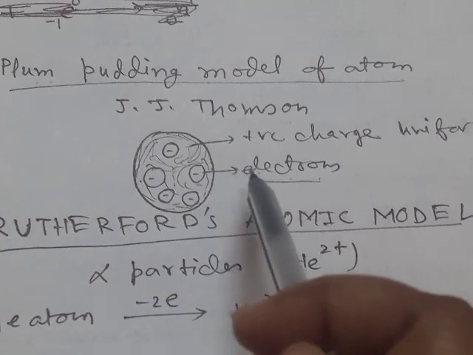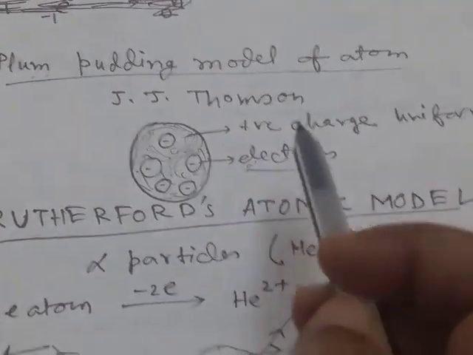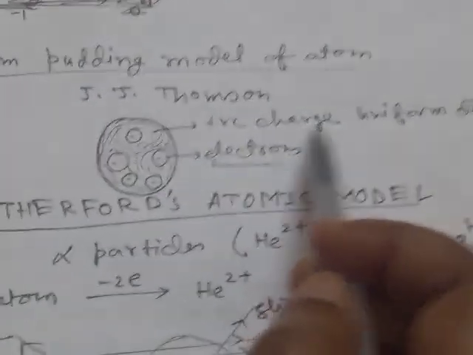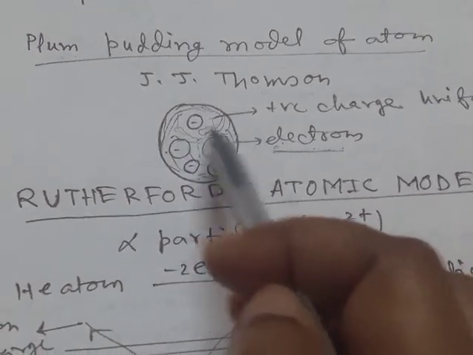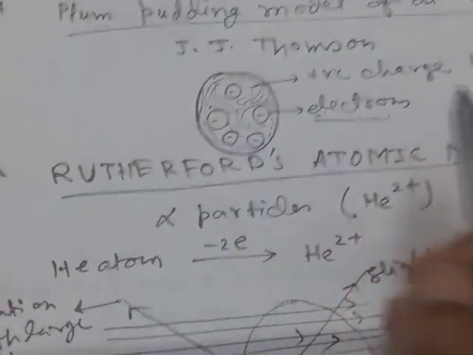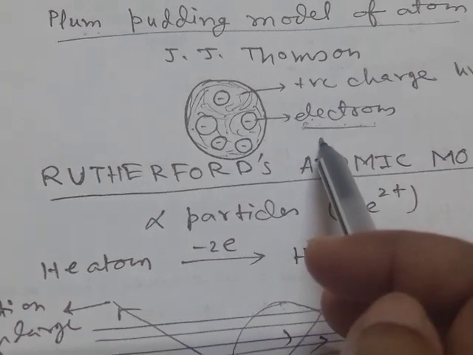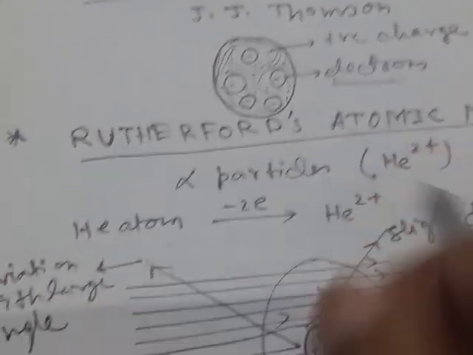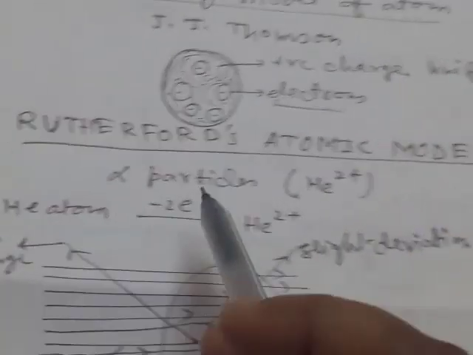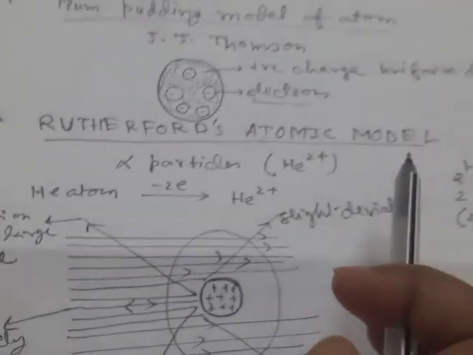And in this model, the number of negative charges is balanced by the number of positive charges so that electrical neutrality of the atom is maintained. But later this model was discarded and then came Rutherford's atomic model.